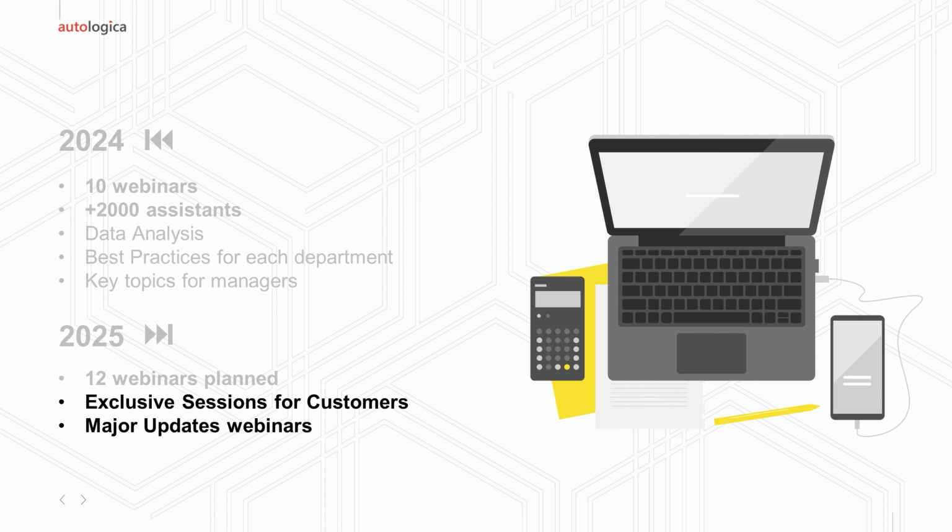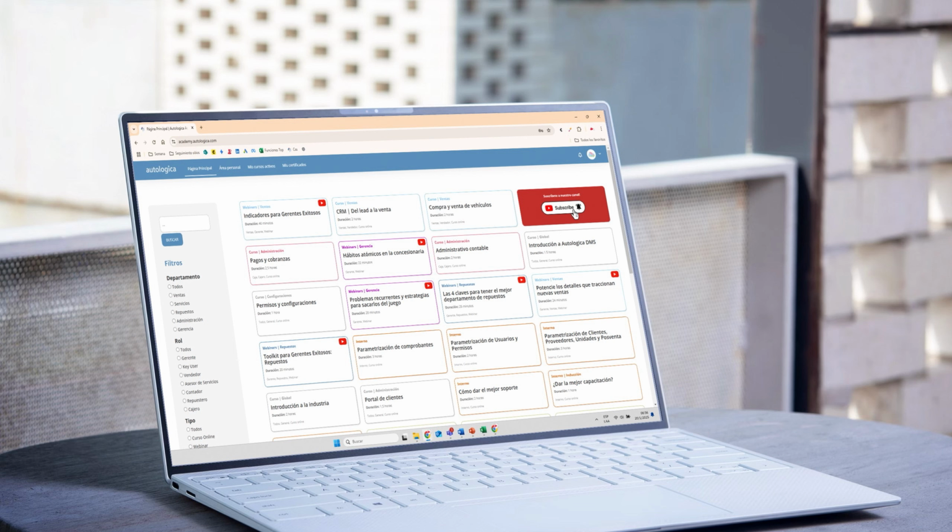One new thing that we would like to comment to you is that we have added one specific training each month for Autologica customers. In those sessions, we will show you features that you already have on the DMS. Maybe you are not aware of them, but the purpose is to show you things that you already have and maybe you're not using. For example, last time in November we did one on the global receipt. A global receipt lets you collect from the same customer from different account types. So you can create one receipt and collect invoices from parts, from service, or from vehicles, everything in one transaction.